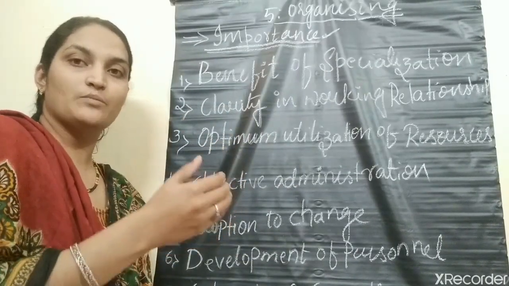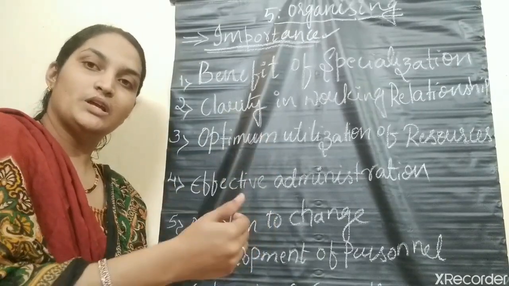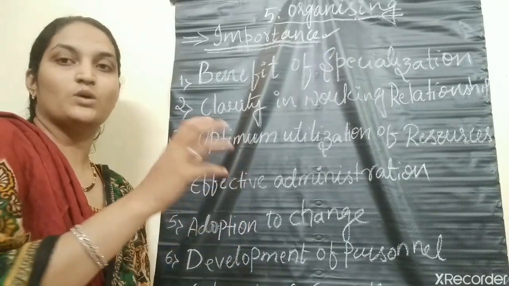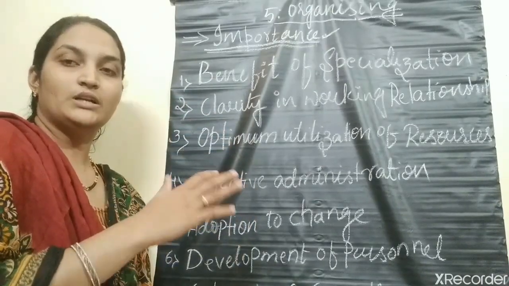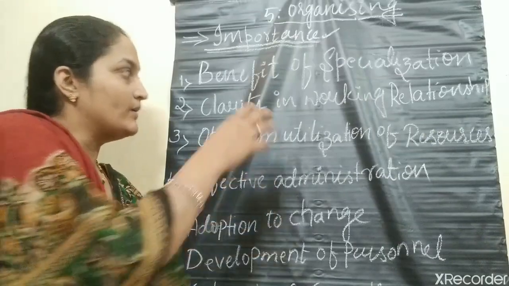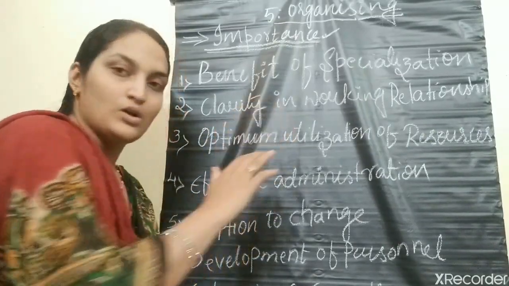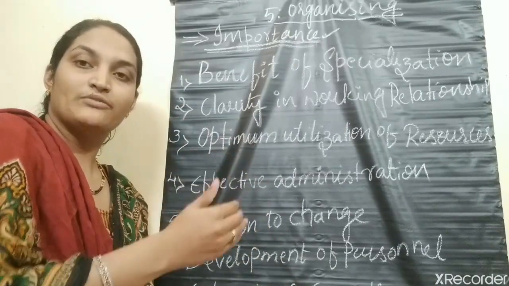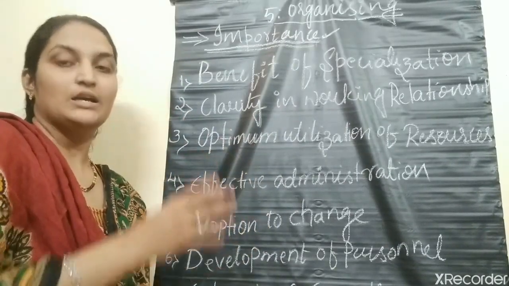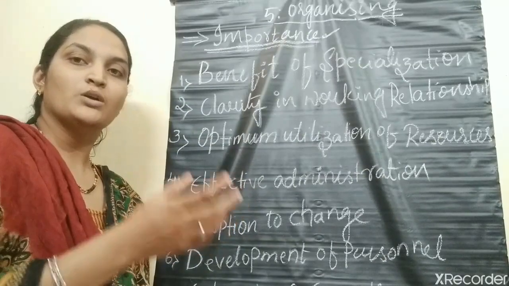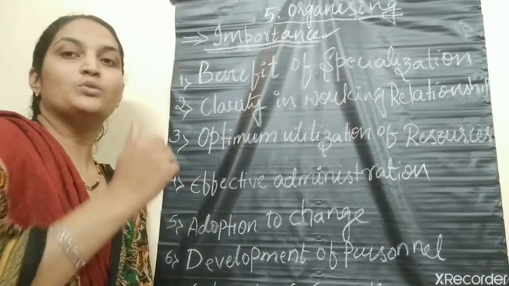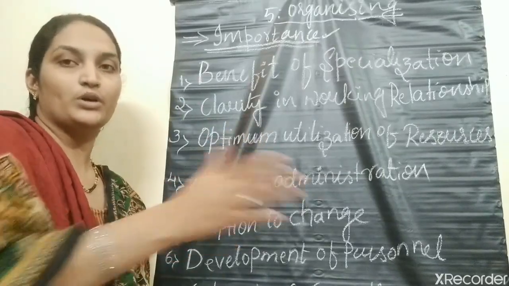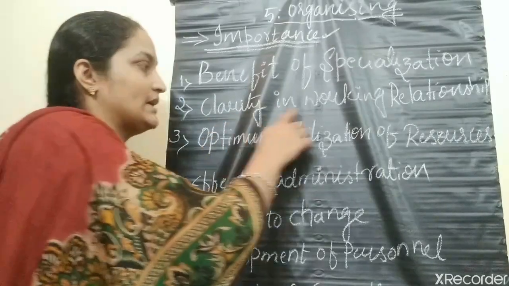It also says who is your superior, what is your responsibility, and who can command you. That is how the superior and subordinate relationship is defined. This function also establishes the lines of communication. The line of communication is nothing but who is to report to whom, from whom you can get the orders, and to whom you can report your activities. That is clarity in working.